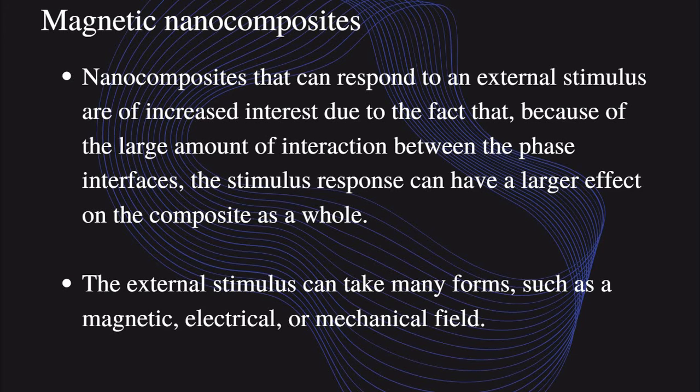The external forces are easily absorbed by magnetic material, because it has nano-sized magnetic particles in the composite material. So we can measure the magnetic value and the electrical and mechanical field values during impact or any force acting.